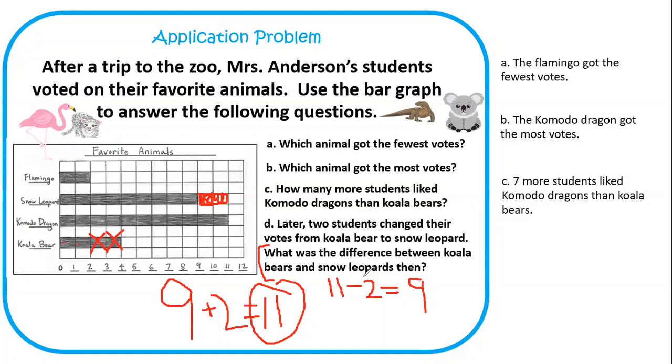Look at that. That's almost a fact family right there. Do you see how they did that? That's fun. Okay, so now we know that 9 more people like snow leopards more than the koala bears. So let's see how my answer shows up.